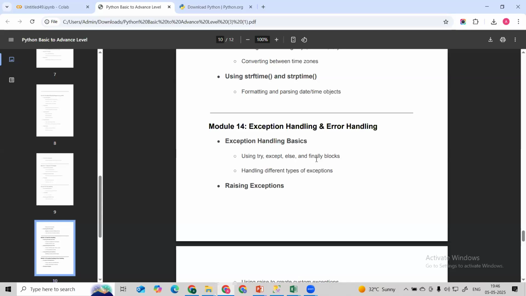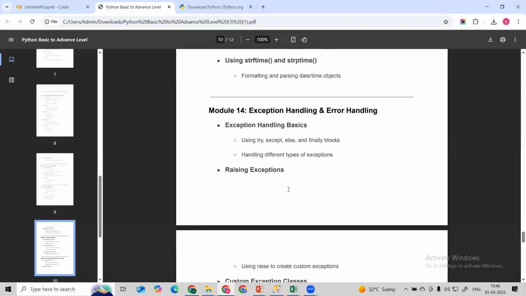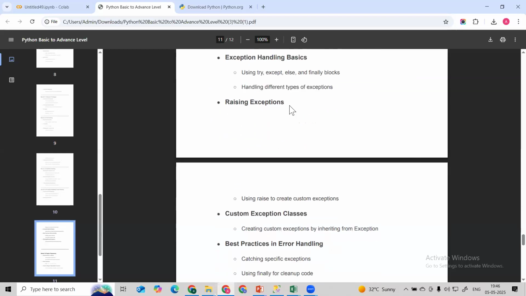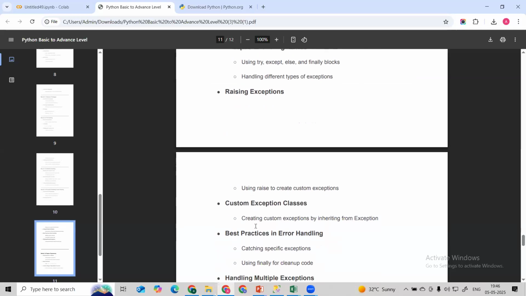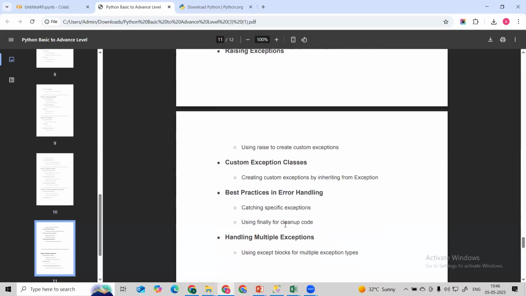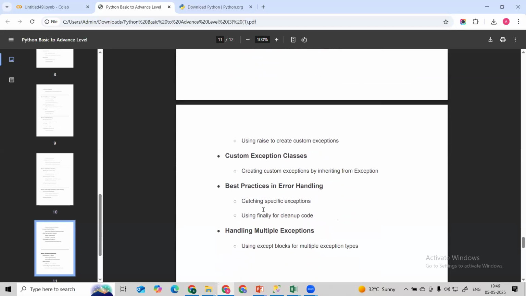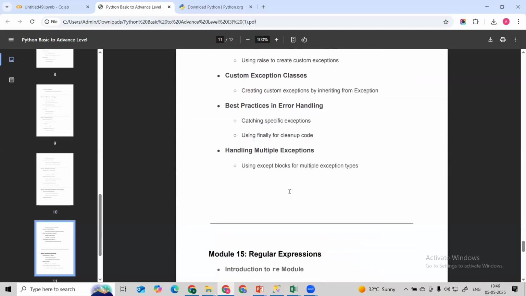For that we have to learn exception handling and error handling, where we can raise our exception based upon an error, or we can raise our own custom exception based upon a class, with the desired output. Then we are going to learn best practices for error handling as per different use cases, and then handling multiple exceptions also.